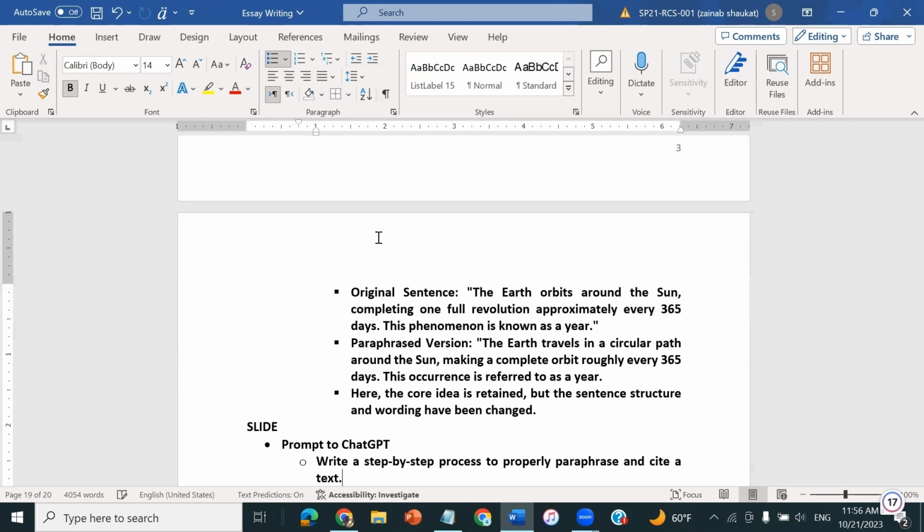So I hope we have understood this. In paraphrasing, we need to keep in mind what the keywords are. We need to keep these keywords in mind, and we need to play around with the structure of the sentence.